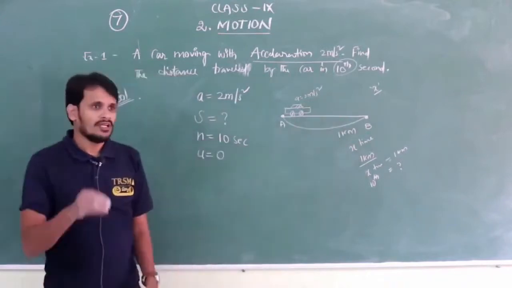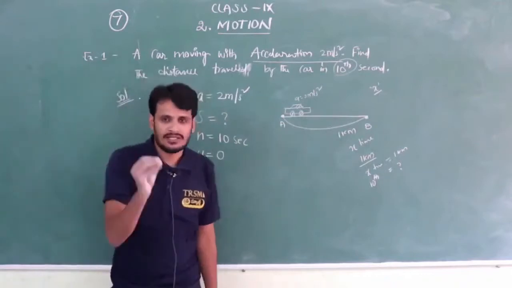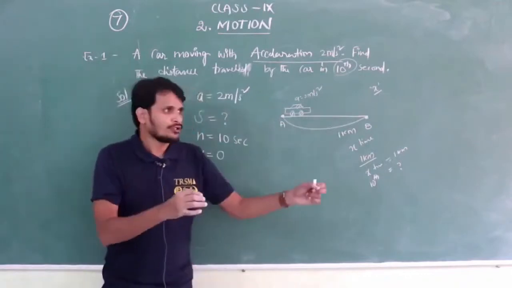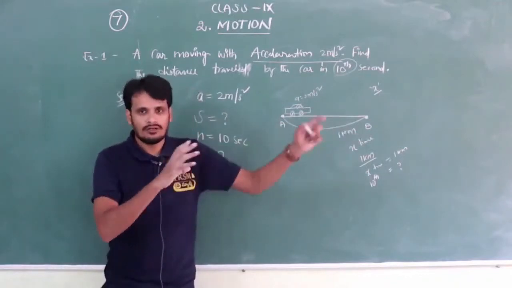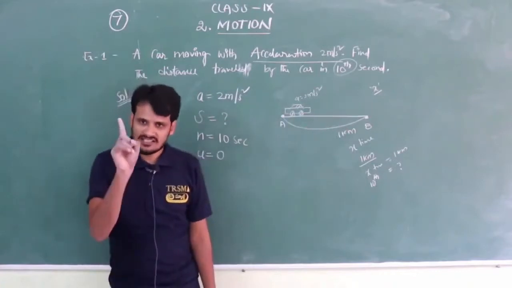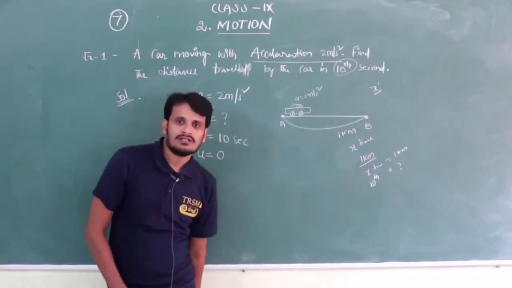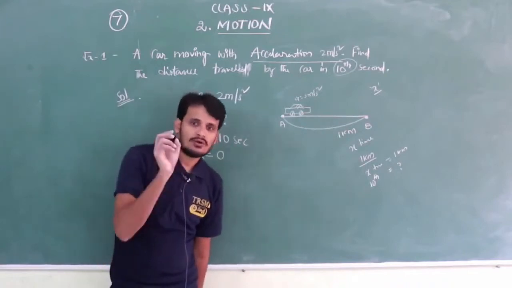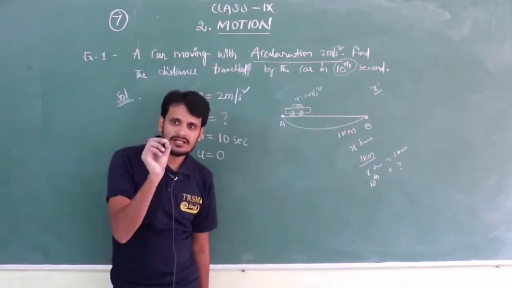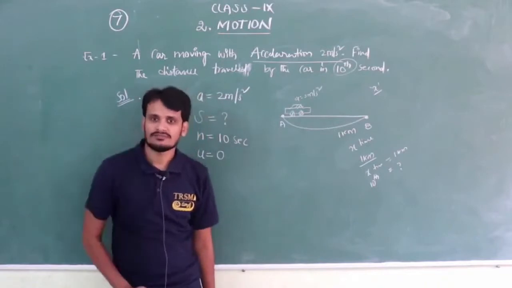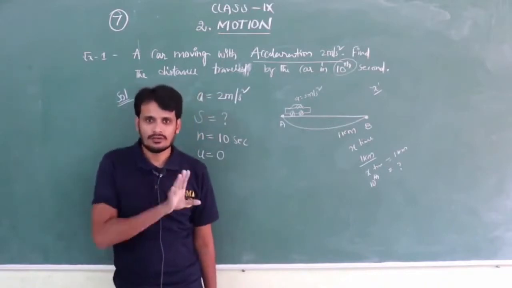Okay, in 1 minute, I mean 60 seconds, I cover 1000 meters. What is the distance covered at the 20th second? Got it? How the question is related?